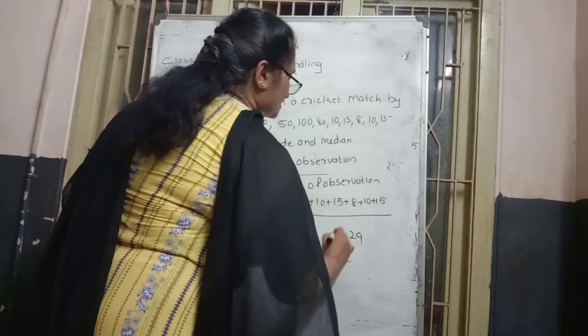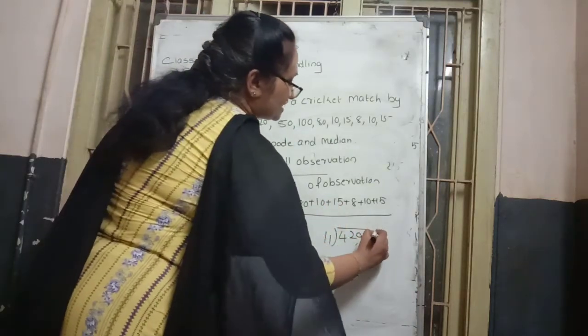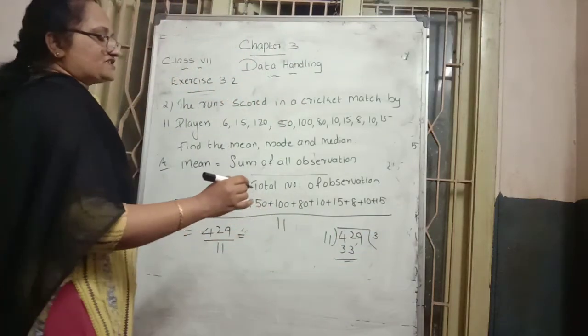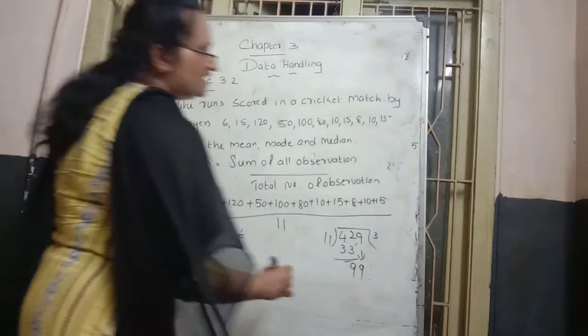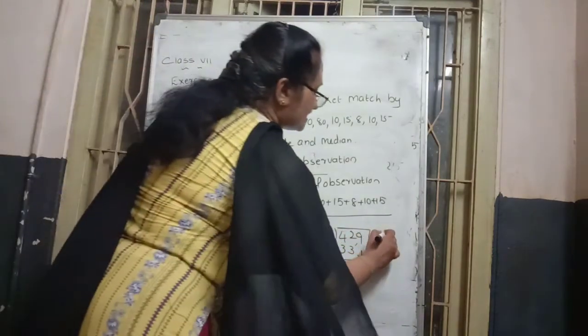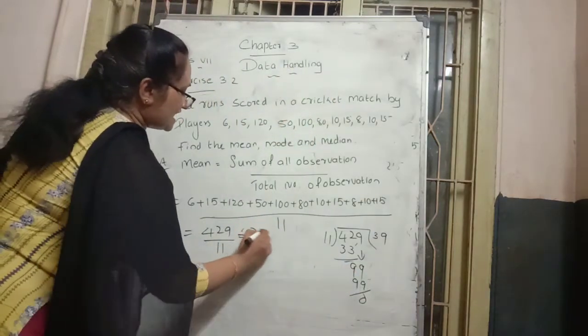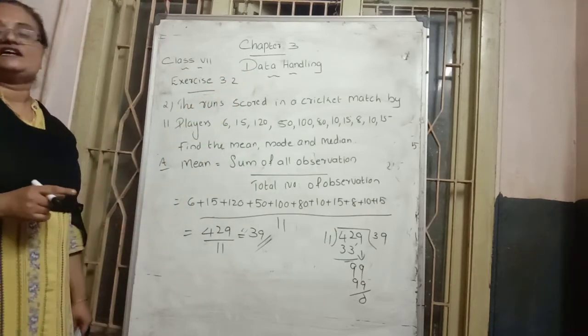429 divided by 11. 11 table, 42 is not there, 3 times 33 will come there. Borrow from the next place. 12 minus 3 comes to be 9. Next place number, bring down 9. 11 table, 99, 9 times. So how much does the answer become? 39 is the answer. So the mean of this given data becomes 39.